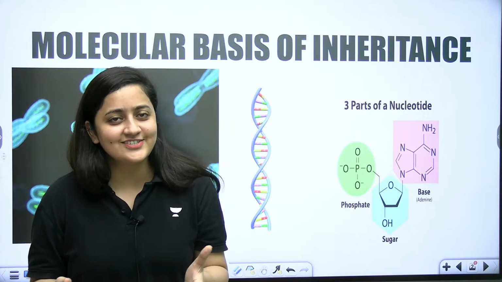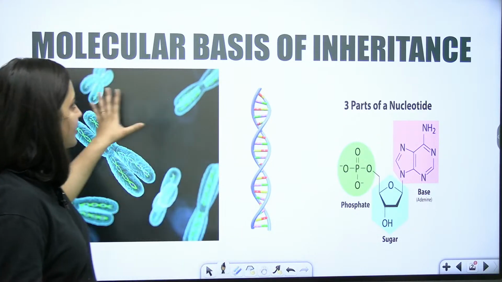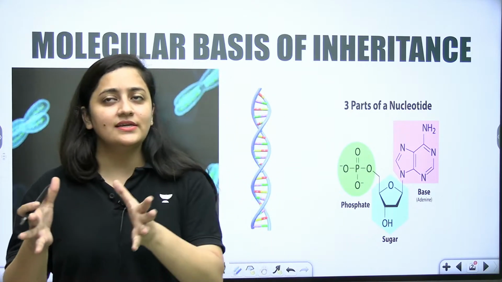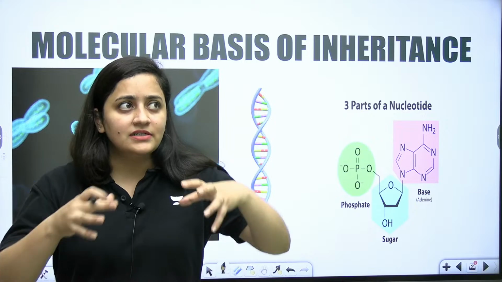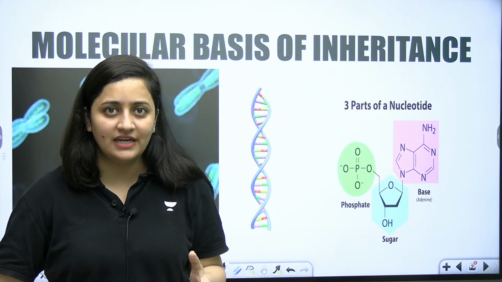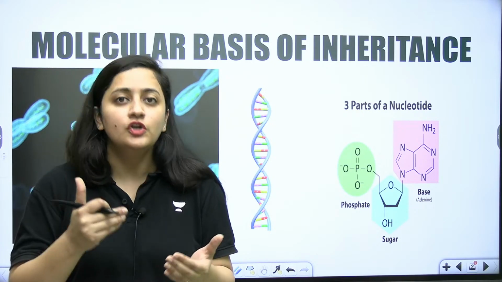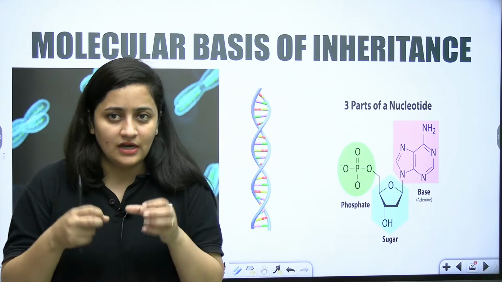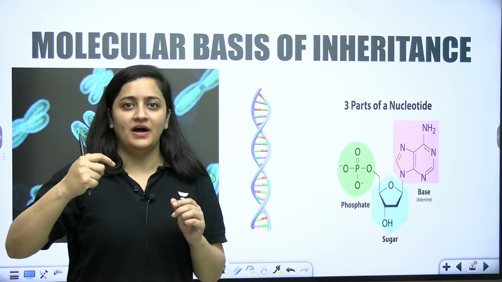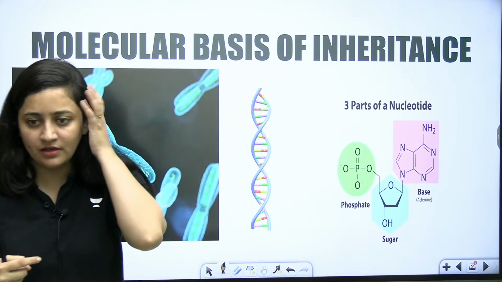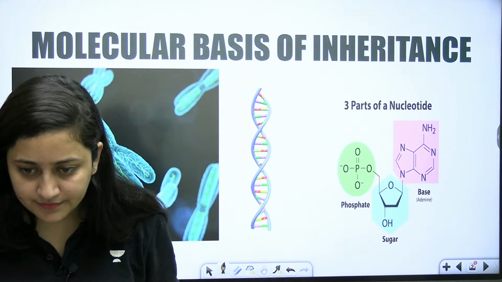I'm your biology teacher Ambika Sharma, and today we are going to continue molecular basis of inheritance. We have already covered the structure of the DNA, that it is made up of nucleotides, polynucleotide chains are there. So today we will continue that part. We will talk about the dimensions as well. Done? Okay.